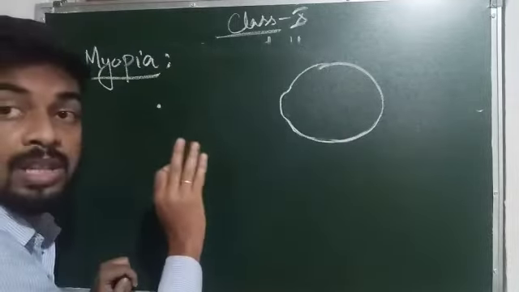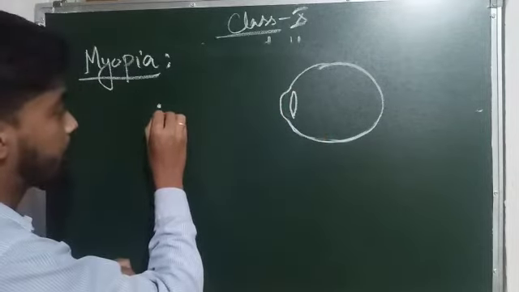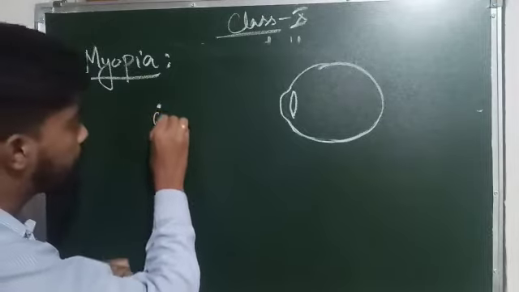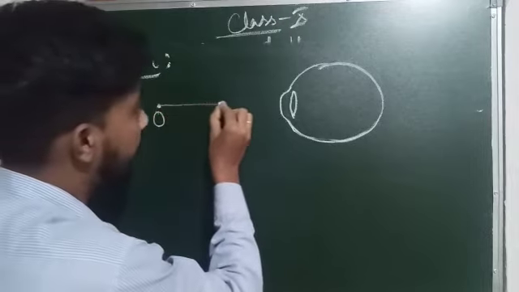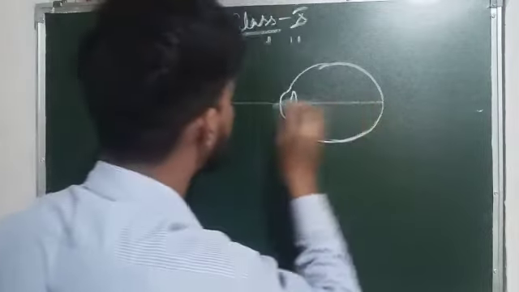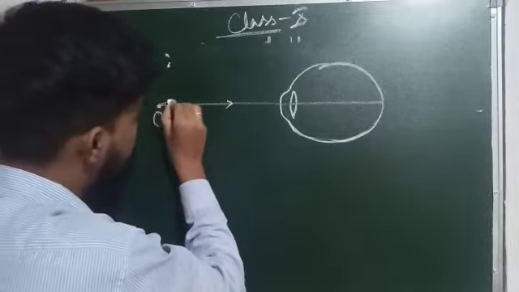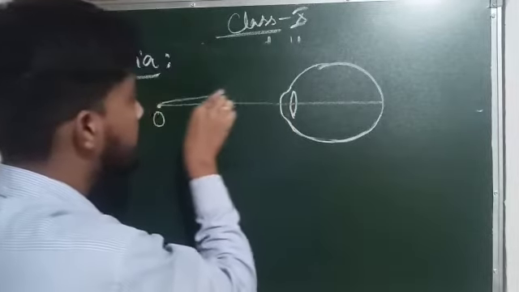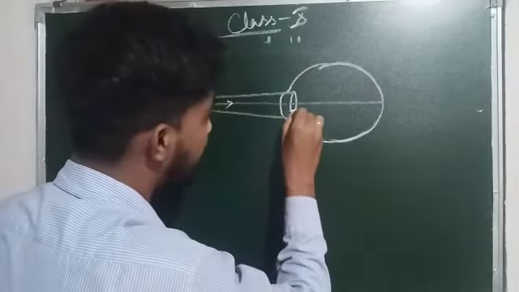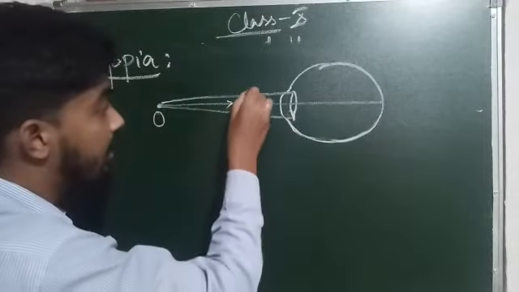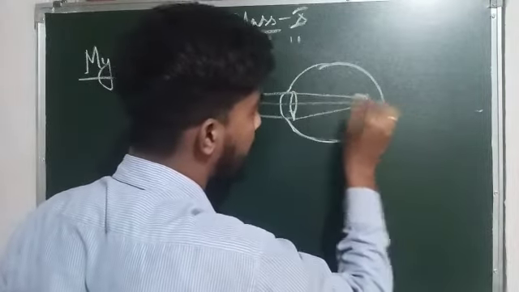Let this object be O. What happens, we will draw it as per the ray diagrams. This is the principal axis, though not required also. First the rays from the object come and reach the eye lens like this, then the rays converge and meet at the retina.